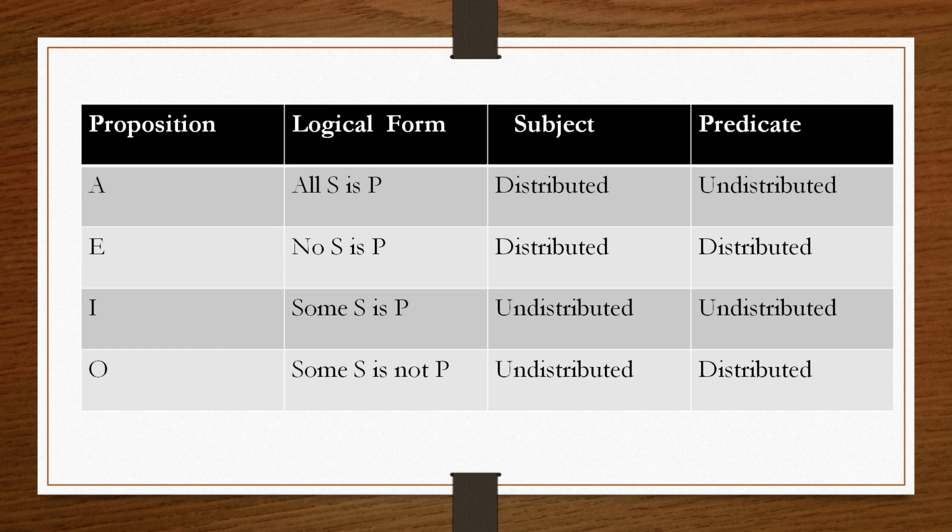A proposition distributes subject and E proposition distributes both subject and predicate. So, here in these two propositions subject is commonly distributed. If the question comes, universal propositions distribute their dash, you have to write subject.